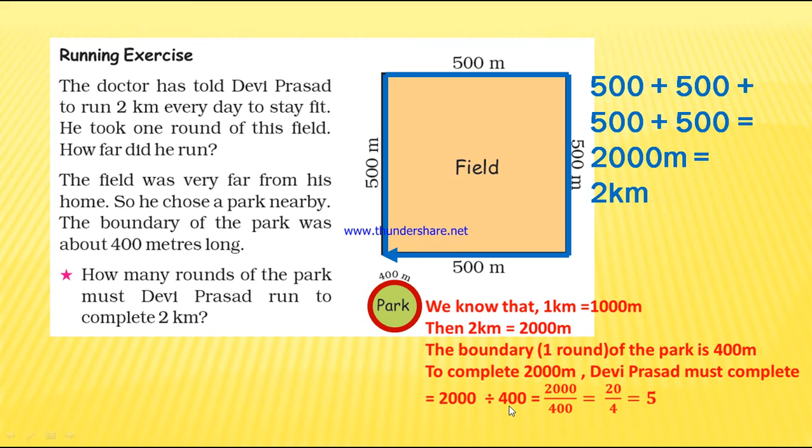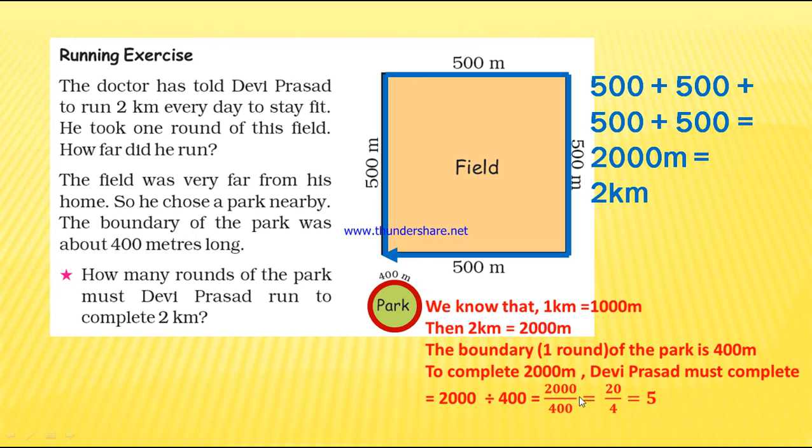We are dividing here. Why do we divide here? The total distance he has to run is 2000 meter, and one round of this park is 400 meter. We have the value of 1 and the total distance also. So to find the number of rounds, we divide. When we have the value of 1 and the total, to find the number of rounds, we divide. So 2000 divided by 400. When we divide, we are cancelling the zeros.